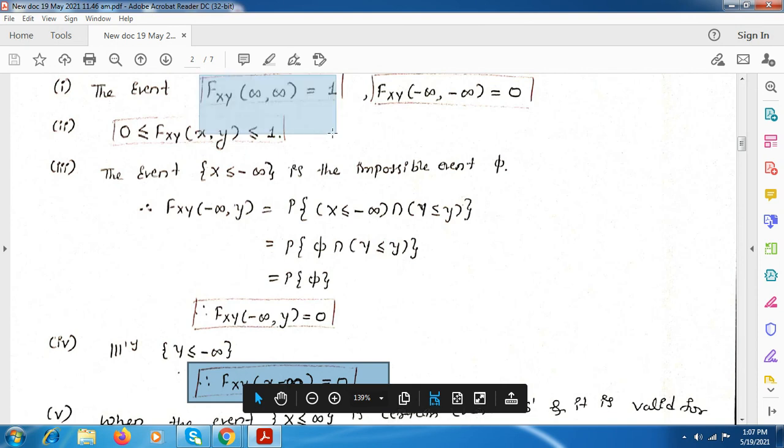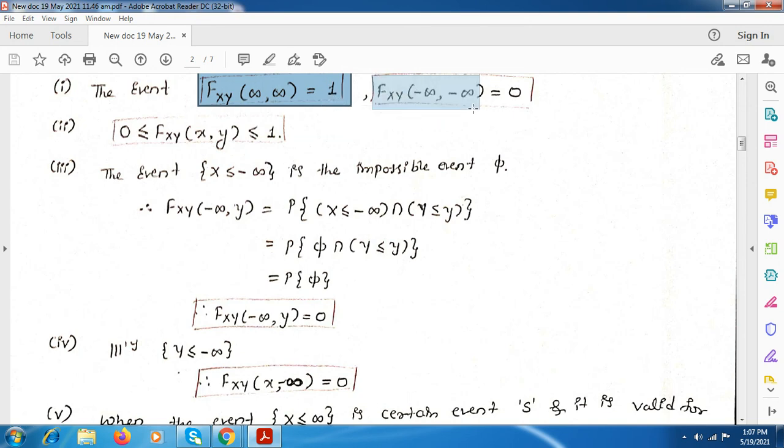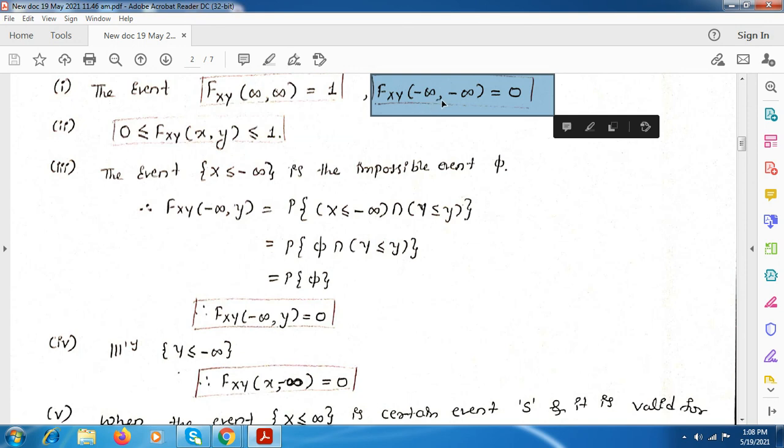First, when both x and y are equal to infinity, which covers the full sample space, it is equal to 1. If x and y are minus infinity, there are no values less than minus infinity, so the CDF value will be 0.